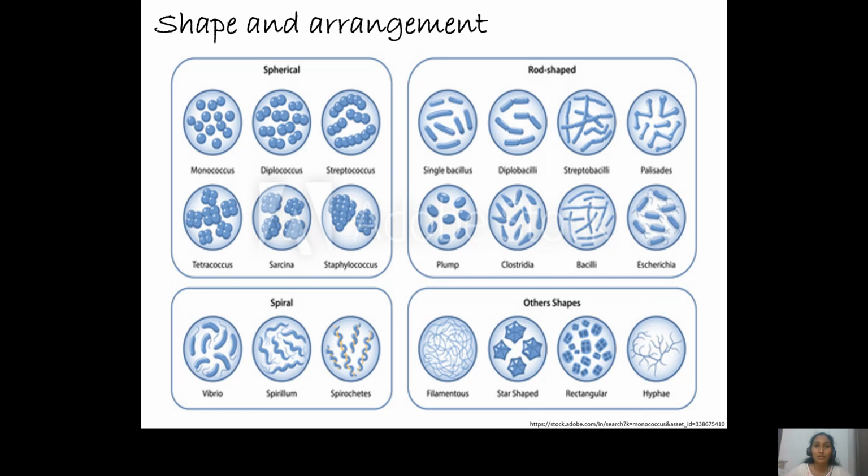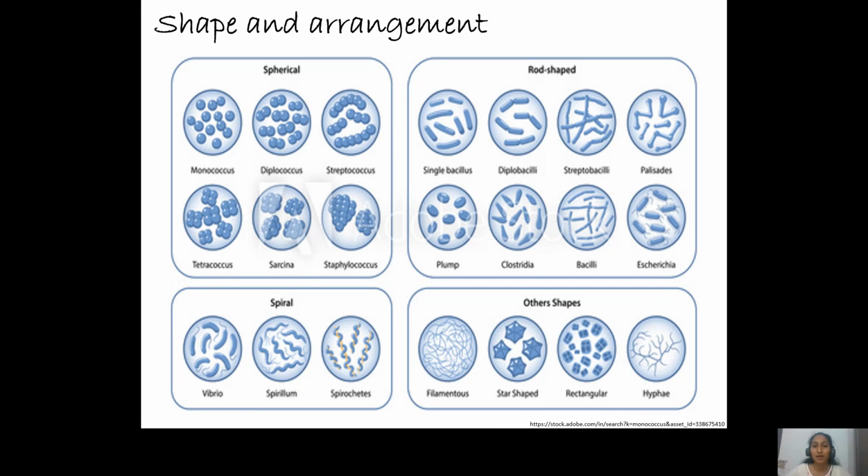All these arrangements are because of the angle in which the bacteria are dividing. Whether they are dividing horizontally, vertically or diagonally, depending upon that, after cell division, when they do not separate, they form these specialized structures.